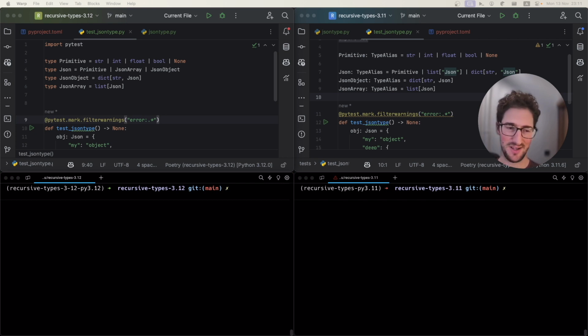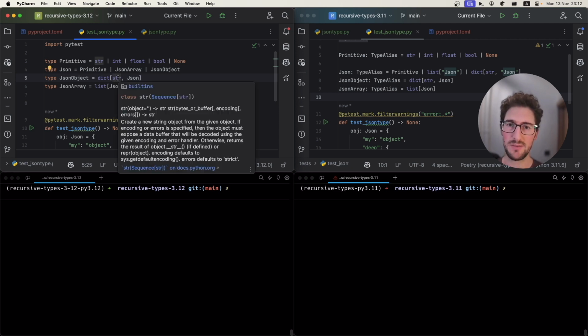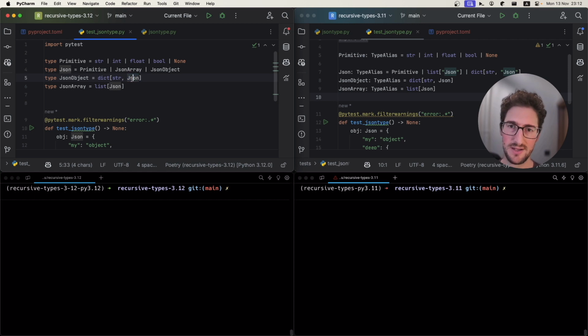What we have here on the left is Python 3.12 with the new type statement definition, and we have our own recursive JSON type here, which basically defines the same structure as regular JSON: you have either a primitive, or an array of JSON objects, or a mapping, a dictionary, between a string key, or we could argue maybe also other primitives as keys, but that depends on the spec, and that maps to other values of JSON objects. And this is fully recursive and lazily evaluated.